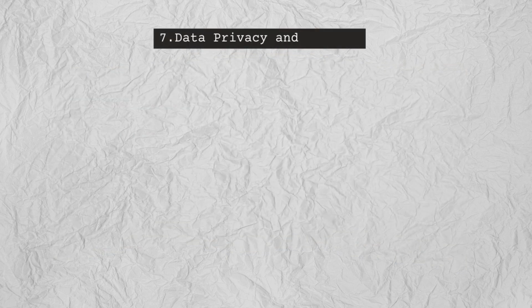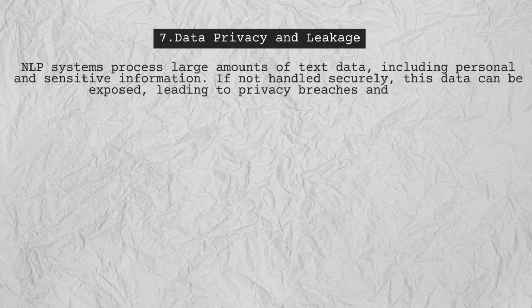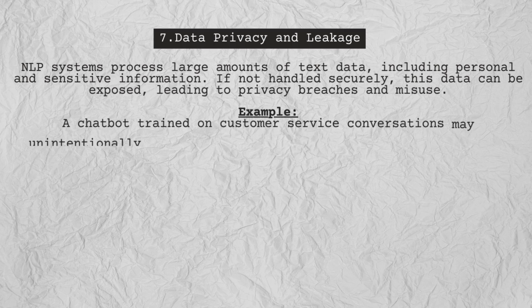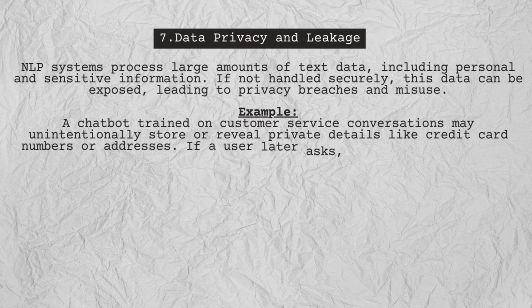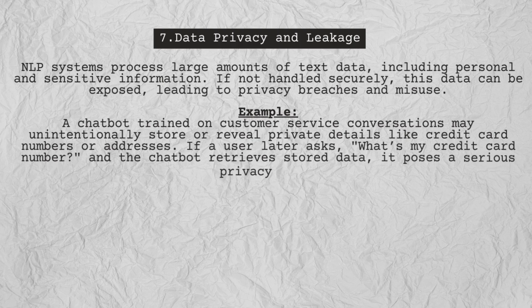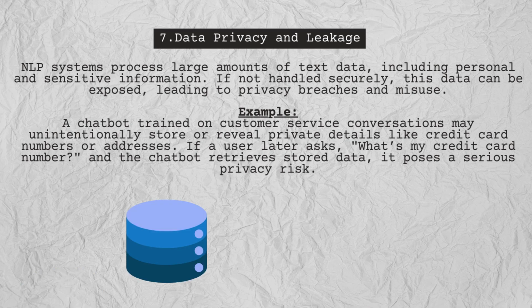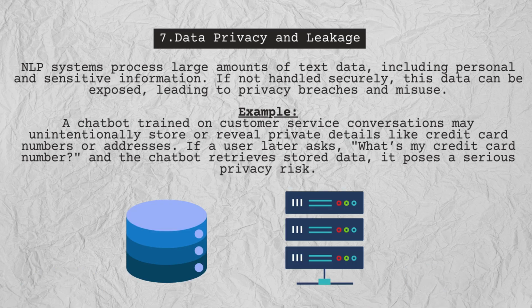Data privacy and leakage. Imagine this. A chatbot trained on customer service conversations might unintentionally store private details, like credit card numbers or addresses. If a user later asks, "What's my credit card number?" and the chatbot retrieves that stored data, which poses a serious privacy risk. This isn't just a hypothetical scenario. Data leakage in NLP systems can have real-world consequences: identity theft, financial fraud, or even legal repercussions. Protecting user data isn't just a feature, it's a responsibility.